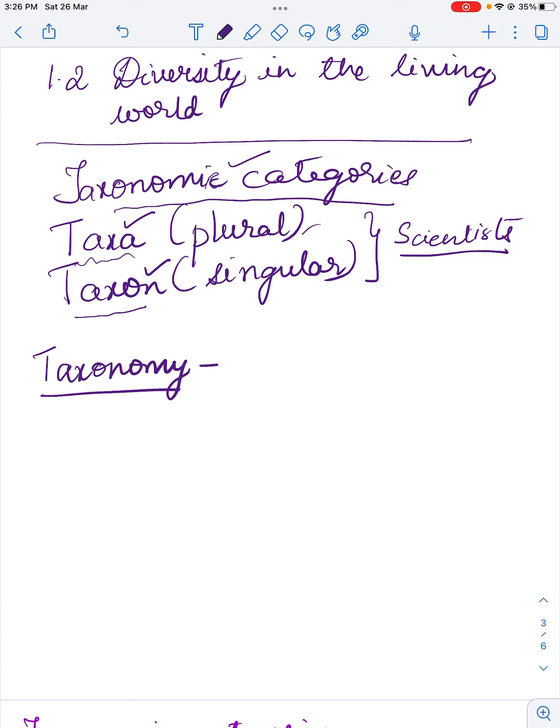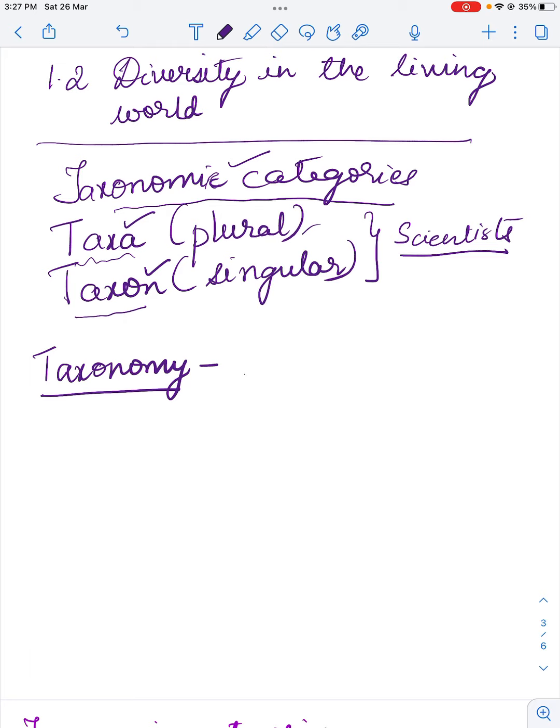Now how do we define taxonomy? Based on all characteristic features, all living organisms can be classified into different taxa. This process of classification of all plants and animals into different taxa is called taxonomy.